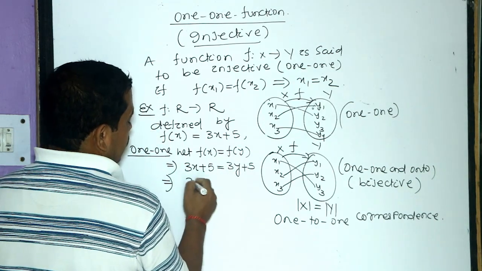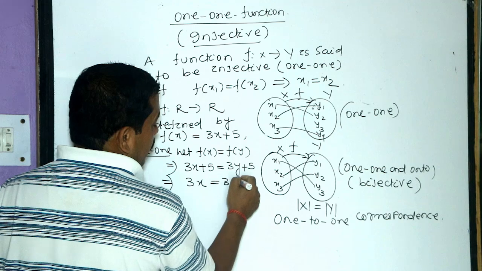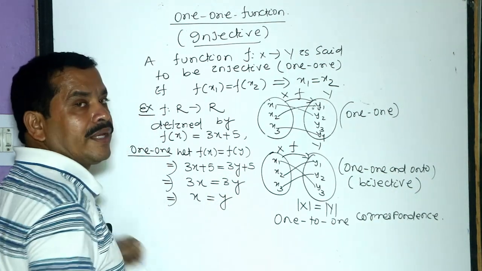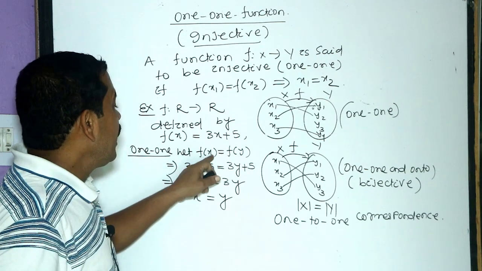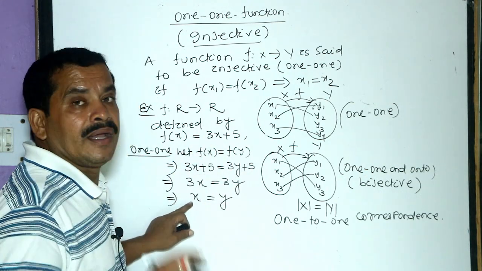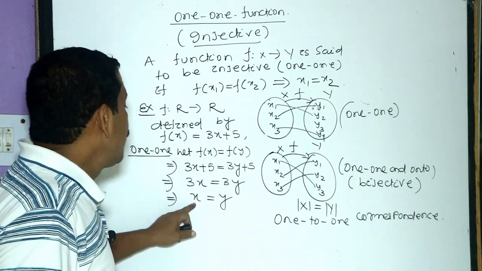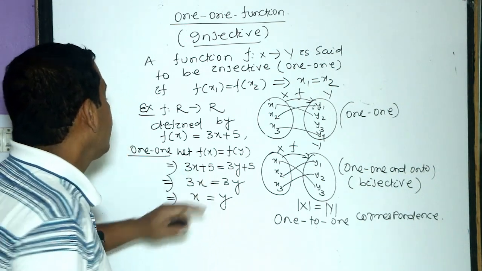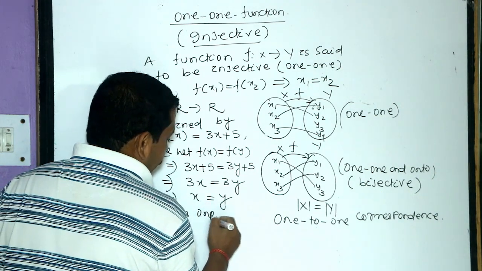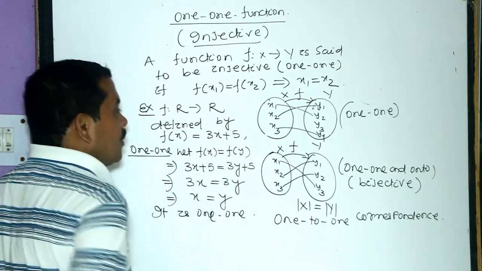This implies 3x equals 3y, which implies x equals y. We take f of x equal to f of y and prove that x equals y. Obviously, it is one-one.